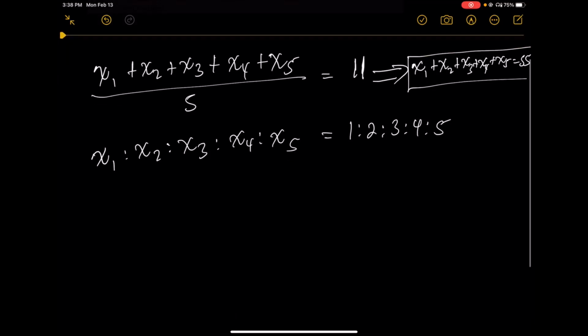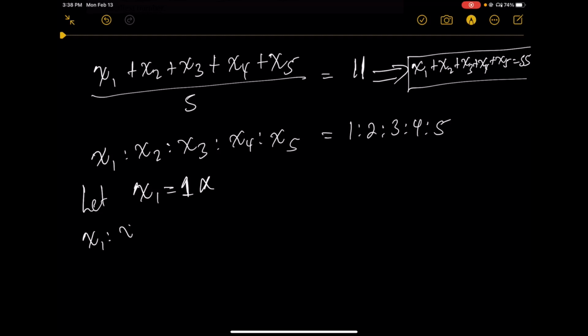Great. Now let x1 be equal to 1 times alpha, for some constant alpha. If x1 is equal to 1 times alpha, we know that x1 ratio x2, what is it?